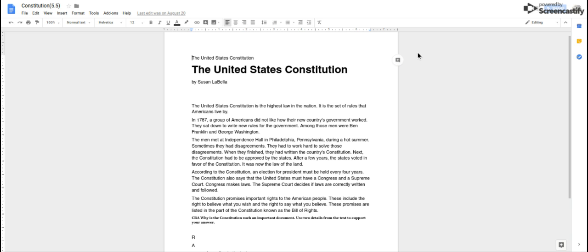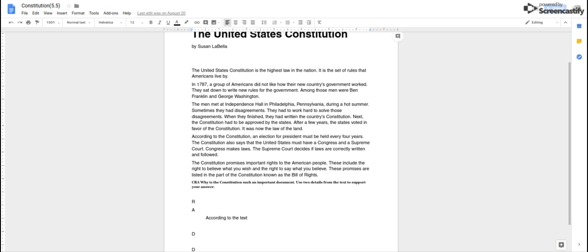The United States Constitution, preview of CRA. Why is the Constitution such an important document? Use two details from the text to support your answer.